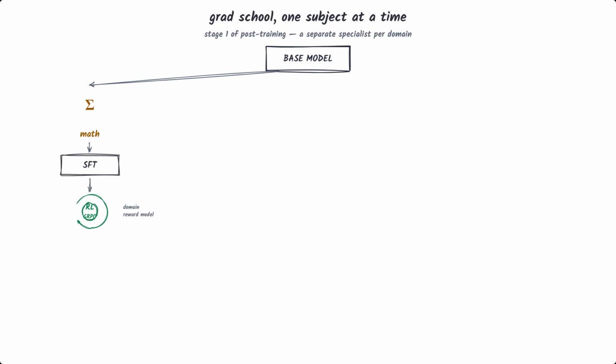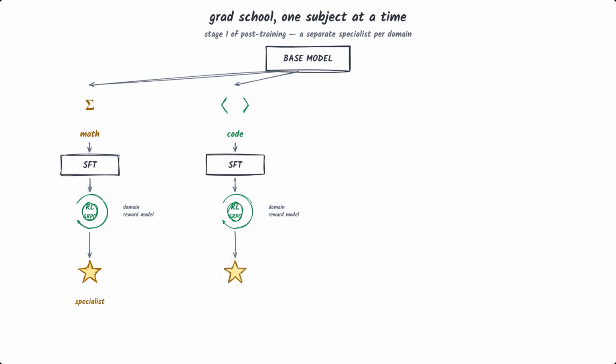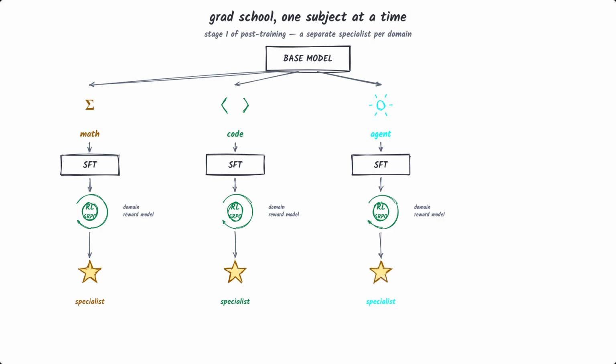That covers the model. The other half of the story is how they finish it, the post-training. And it's a 2-stage idea worth knowing. Stage 1. Don't try to train a single model that's good at everything at once. Instead, train a separate specialist for each domain. One for math, one for coding, one for agentic tool use, one for instruction following. Each specialist starts from the base model, gets supervised fine-tuning on high-quality data for its field, and then reinforcement learning with GRPO, group relative policy optimization, against reward signals tailored to that domain.